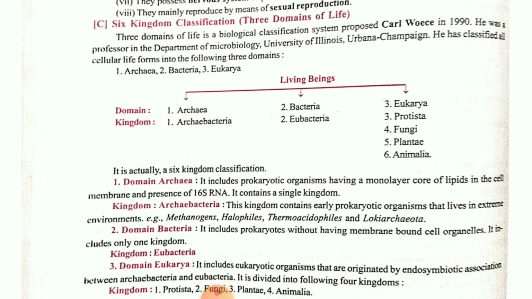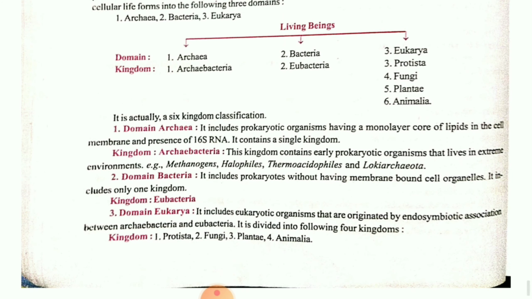Bacteria will be your normal ones which we included in Monera. Eubacteria is also the same thing. Then the third important thing he told was eukarya. Well developed nucleus will be there, along with Protista, fungi, Plantae and Animalia. So in this manner he classified into six parts. Especially he separated the bacteria from the archaebacteria, because archaebacteria have their own value. Suppose you take the example of volcanic eruption, from that time they are present, or you take the example of halophiles, salt loving, from that time they are present, so they can survive in extreme conditions.